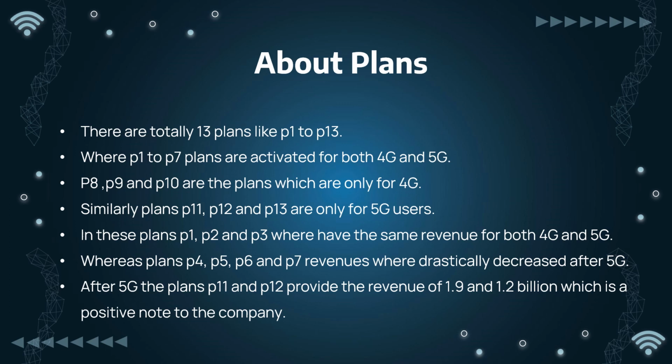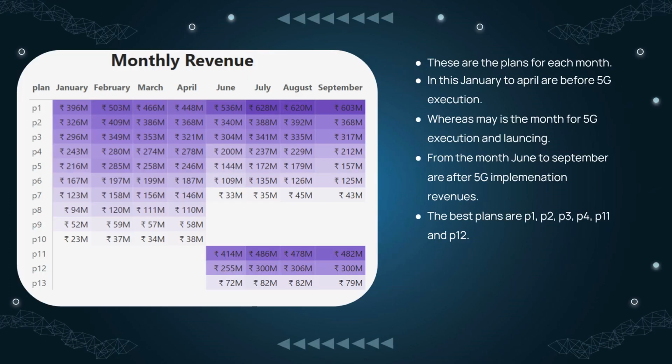In these plans, P1, P2, P3 have the same revenue for both 4G and 5G, whereas plans P4, P5, P6 and P7 have a drastic decrease after the 5G implementation. After 5G, the plans P11 and P12 provide revenue of 1.9 and 1.2 billion, which is a positive note to the company. These are the monthly revenue of the company.